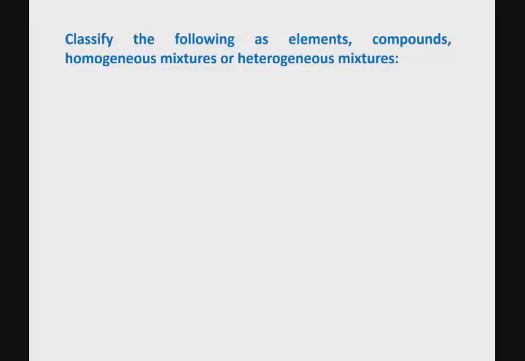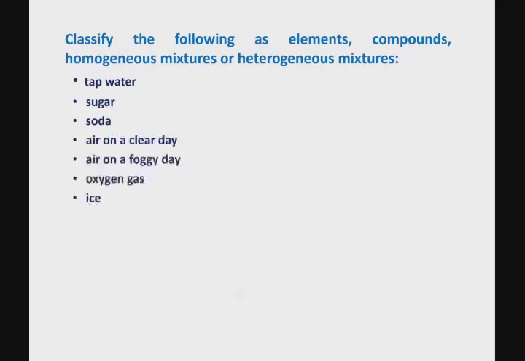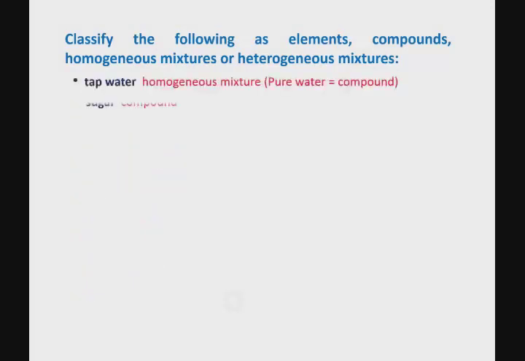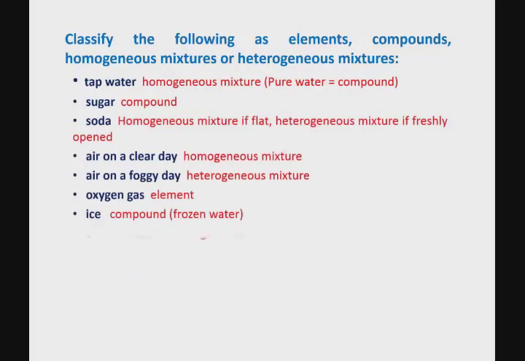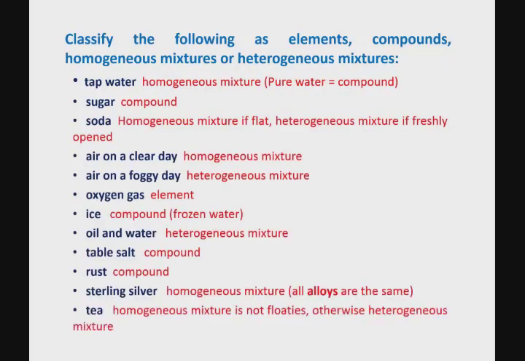So let's try out a few examples and decide whether each of these substances should be classified as an element or compound or homogeneous mixture or a heterogeneous mixture. You might want to pause the recording at this time to write out your own answers before we check the answers. Okay, so here are the classifications that each of those substances will fall under.